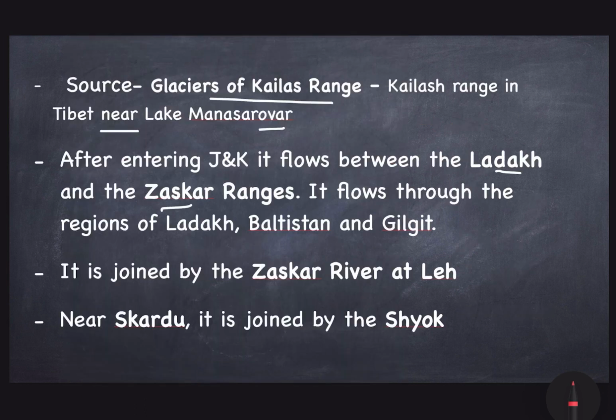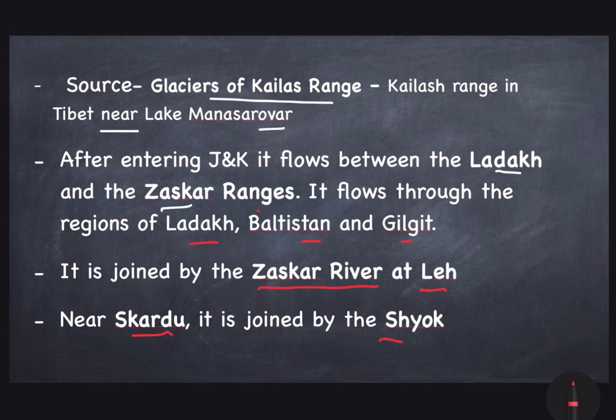Let us revise once again. The source is the Kailash range, it flows between the Ladakh and Janskar range in Jammu and Kashmir, and flows through the region of Ladakh, Baltistan, Gilgit. It is joined by the Janskar river at Leh. Near Skardu, it is joined by the Shyok. These are important points for your exam.